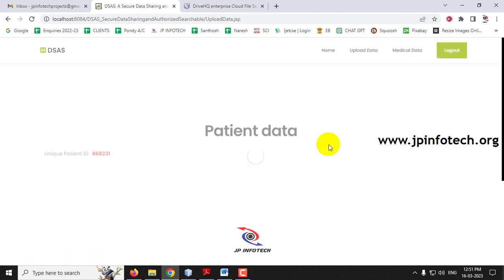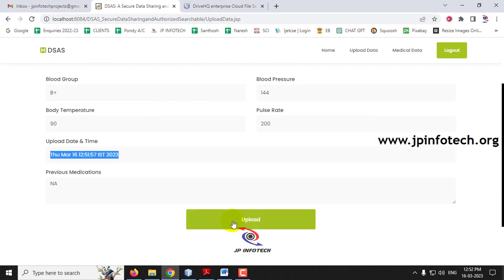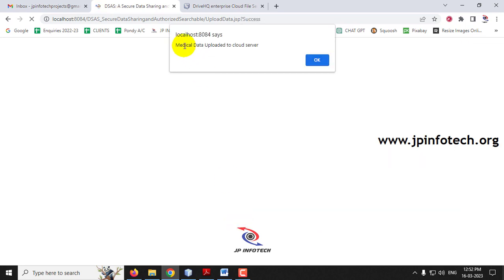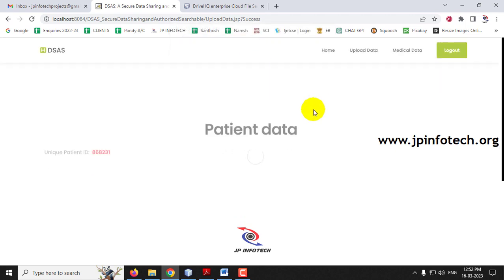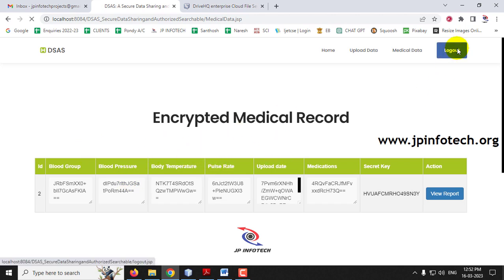Now let me upload data for this patient, and you can see the patient ID is unique. The patient ID is different from the other one that I created. Now let me enter some details: blood group OB positive, blood pressure, body temperature, pulse rate, and upload date and time. Now let me click upload. You can see the medical data is uploaded to the cloud server, and click close. If you go to the medical data part, you can see this new user's data is encrypted. Now let me log out.